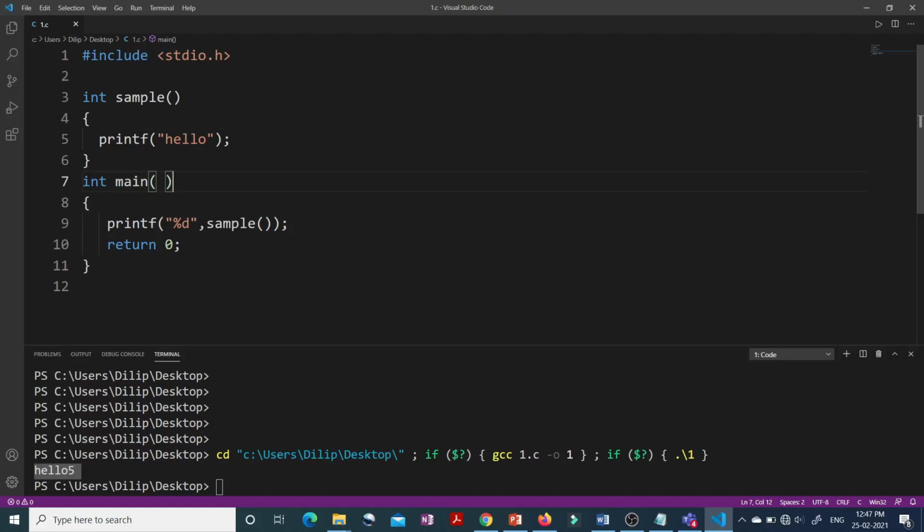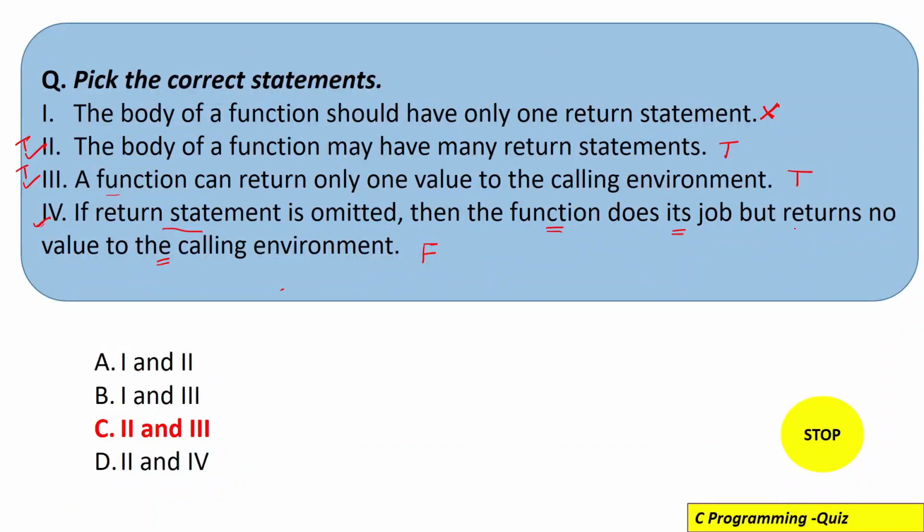We have understood that this sample function is actually returning some value, so that we are printing 5 here, although I have not used any return statement. So that's why this statement is false. It says that it will return no value if I do not use any return statement. So finally, we can say our option C is correct.